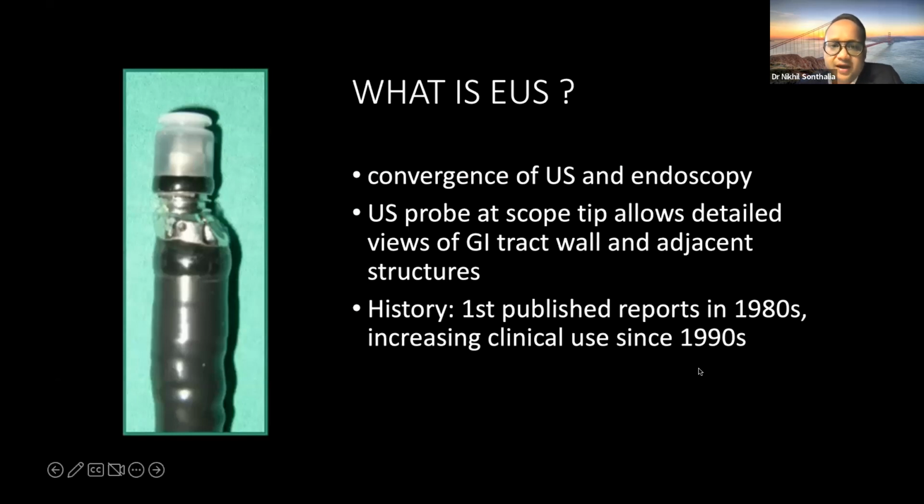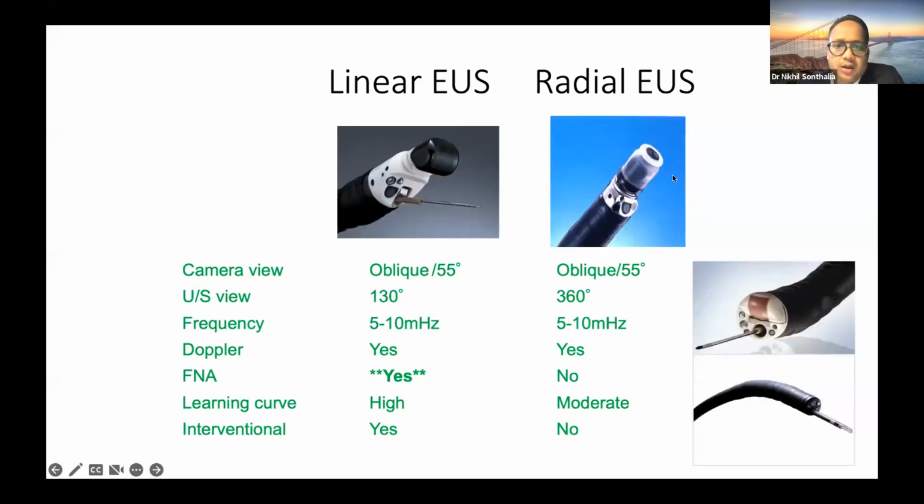So to simplify, EUS is nothing but the convergence of ultrasonography with endoscopy, where an ultrasound probe is attached to the tip of the endoscope, which allows us detailed evaluation of the GI tract and its adjacent structures. It has been in use for more than 3 decades now. Broadly, there are two varieties, linear and radial, but there are other varieties like forward-viewing and mini probes.